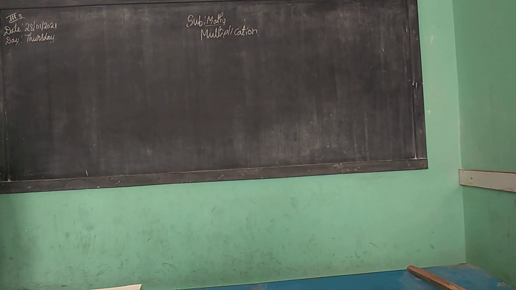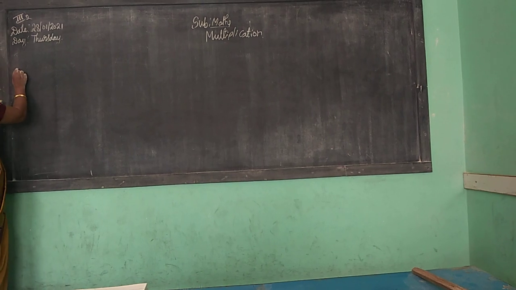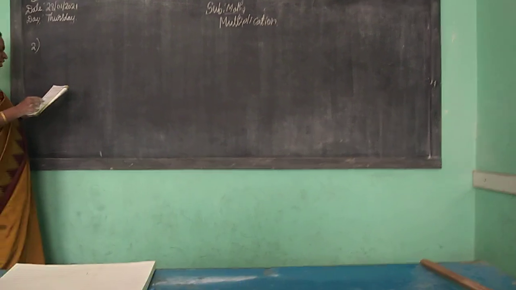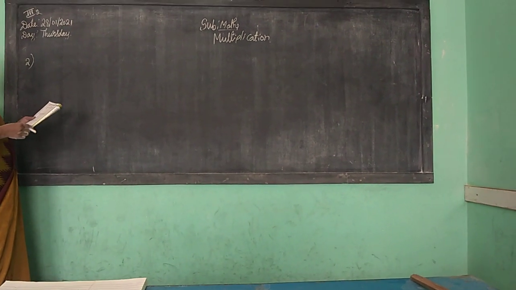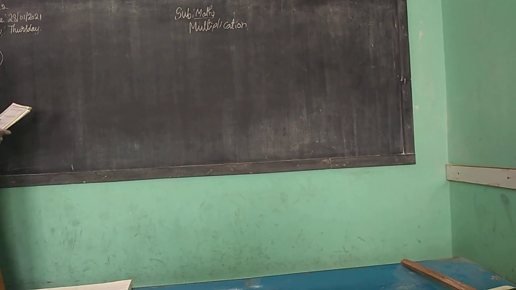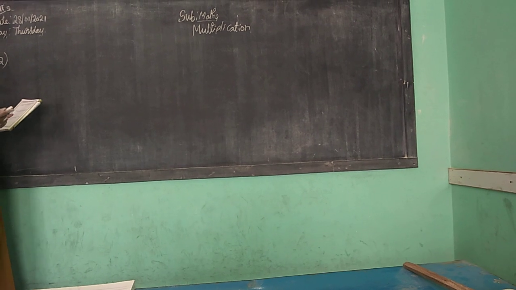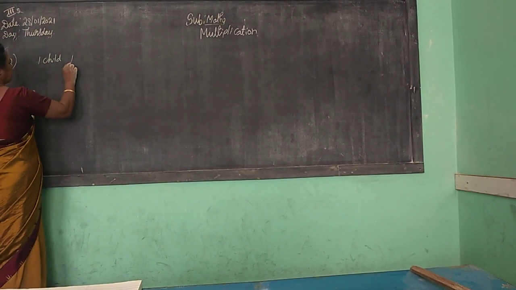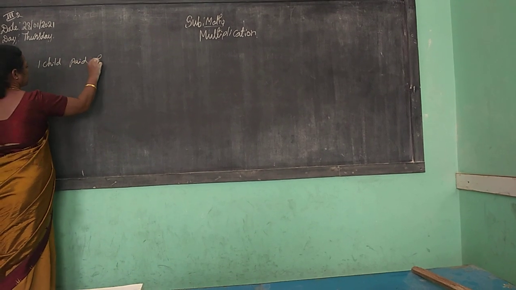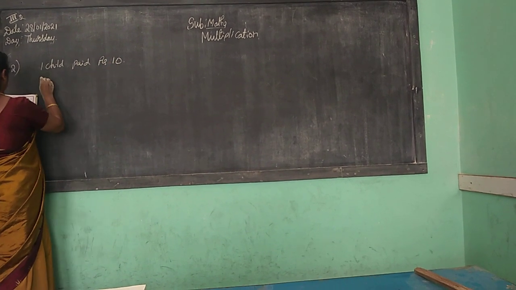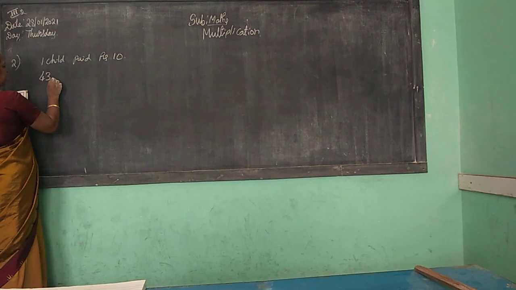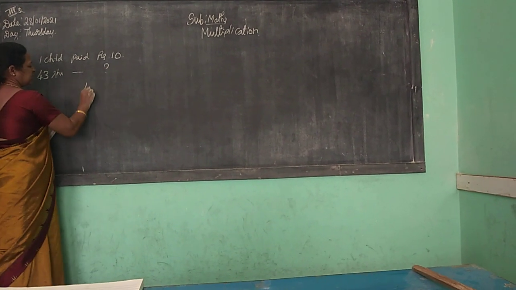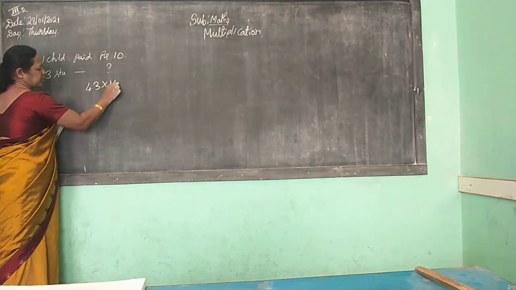Second one, children. There are 43 students in Ramu's class. If each paid rupees 10 for charity, what is the total amount collected? See, one child paid how much? 10 rupees. So, how many students are in the class? 43 students. So, how much is that? That is 43 into 10.